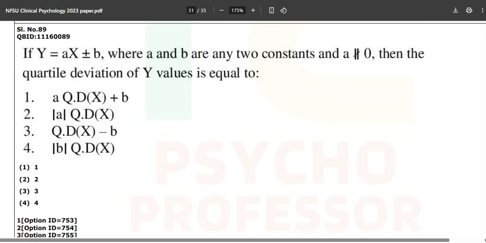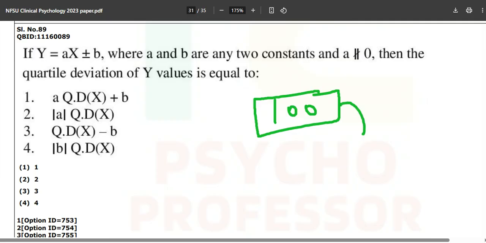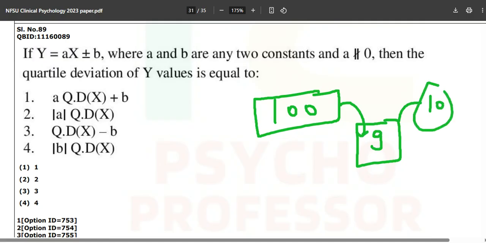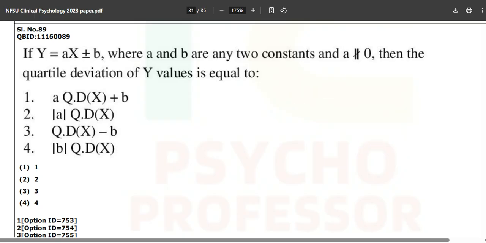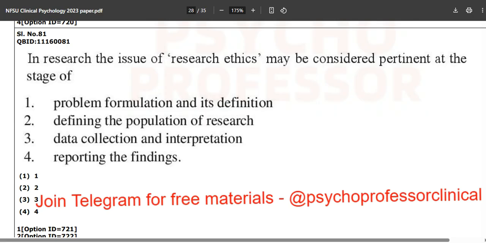This is one of the most difficult questions out of the 100 items which you are witnessing in this complete PYQ series of your NFSU MPhil Clinical Psychology paper 2023. Welcome everyone, this is part number 9 and we are going to check 10 more questions. We are going to solve them and you are going to have your learning grow immensely. Welcome back all of you once again to part number 9 in research.